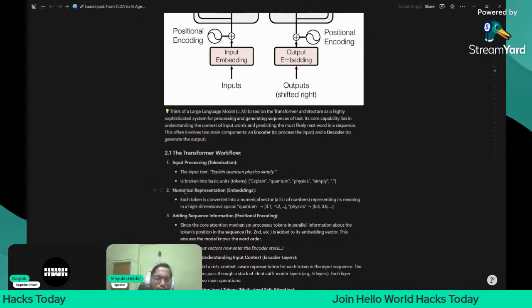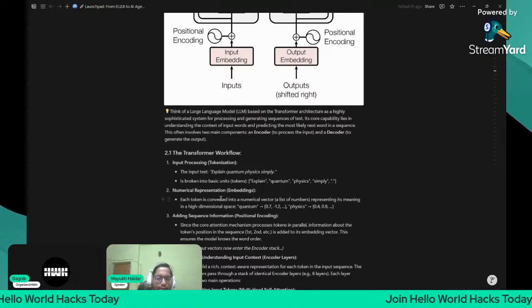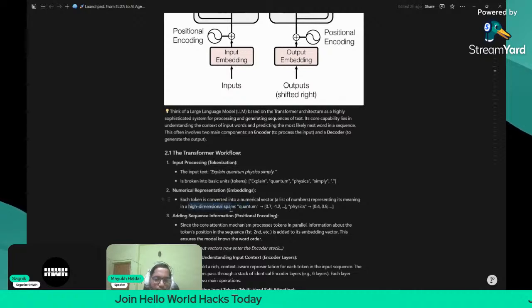Each token is converted into a numerical vector. What is a vector? It is a kind of array or list of numbers, a numerical representation of text, that is embeddings. So it is a high dimensional space like this. This is a very important thing. High dimensional space. Now what does it mean?